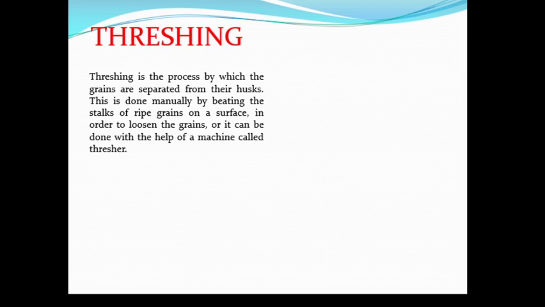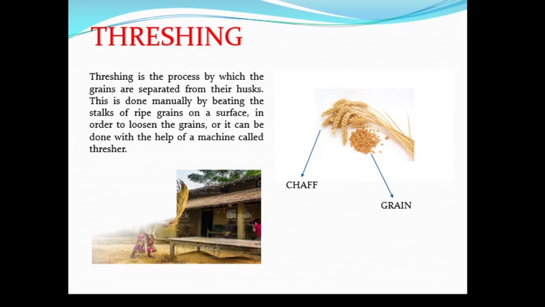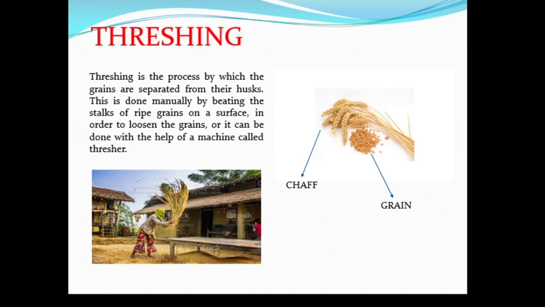Now threshing. Threshing is the process by which the grains are separated from their husk. This is done manually by beating the stalk of ripe grains on a surface in order to loosen the grains, or it can be done with the help of a machine called thresher. The harvested crop is spread on the ground and the bullocks or camels are made to walk over them again and again till the grains come out of chaff.